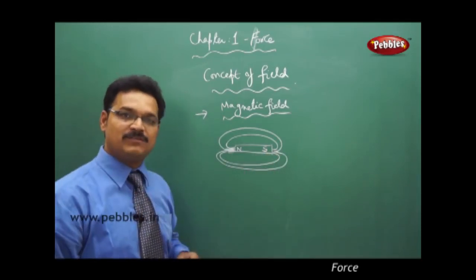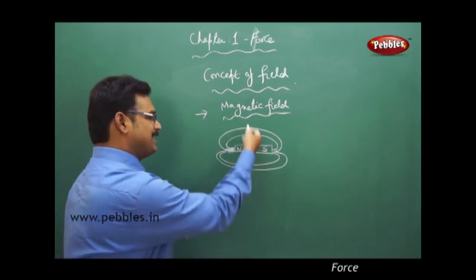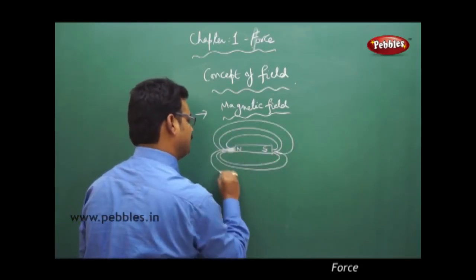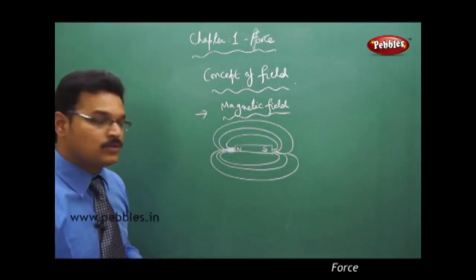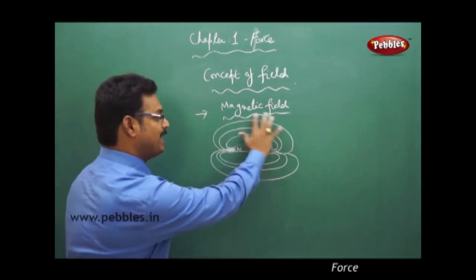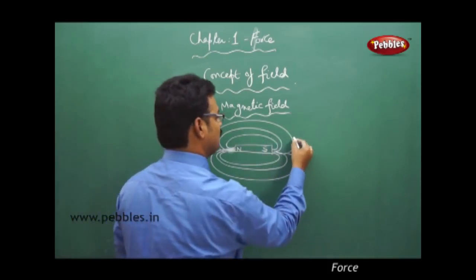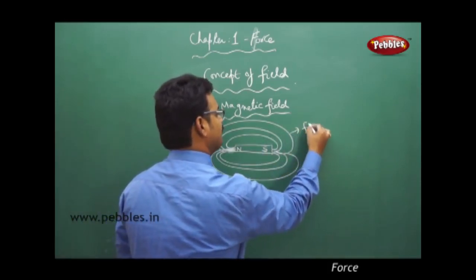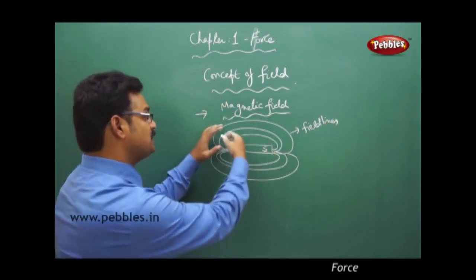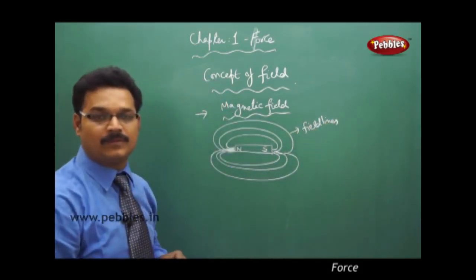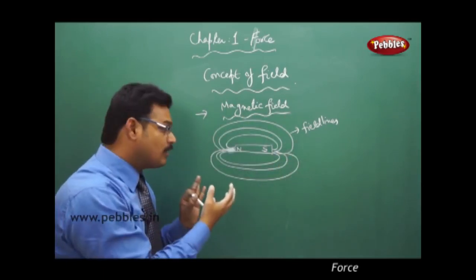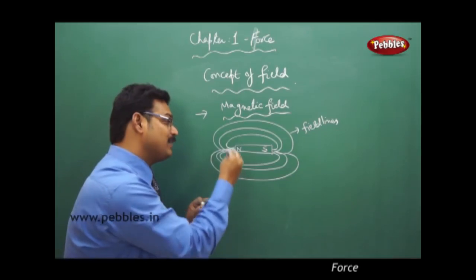So many magnetic field lines will be there. I have drawn very few field lines, so many, like this. How far these field lines are spreading, to that much area the bodies have magnetic force effect.